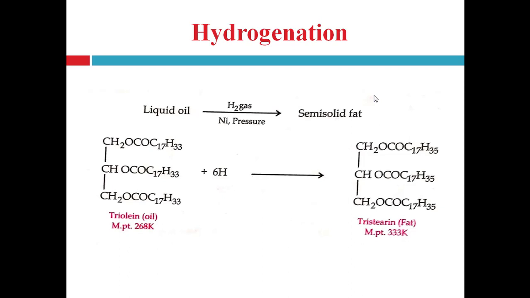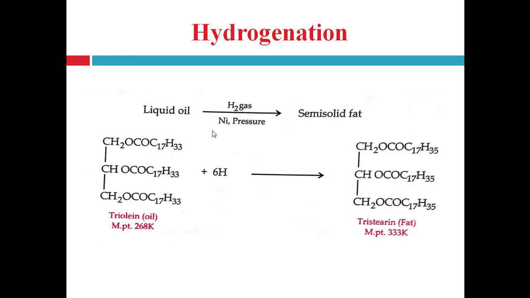By hydrogenation, the unsaturated acid part of the oil gets reduced into the saturated part, and that's why liquid oil gets converted into semi-solid fat. Hydrogenation is done effectively by adding a small amount of finely divided nickel or Raney nickel as a catalyst.